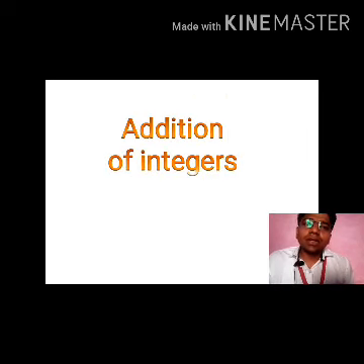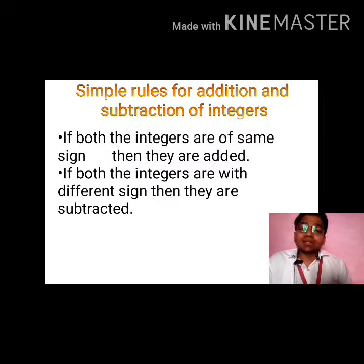Now we will learn addition of integers. Before learning addition of integers, there are two important rules you must know. The first rule is, if both the integers have the same sign, then they are added. Yes, if we are adding two integers and they have the same sign, then they are added. And the second rule is, if both the integers have different signs, then they are subtracted. Yes, if we are adding two integers with different signs, then they are subtracted.